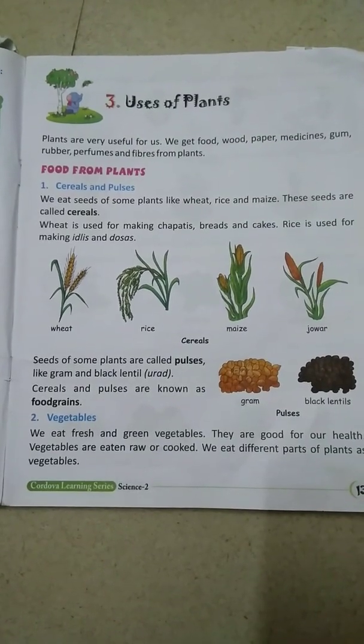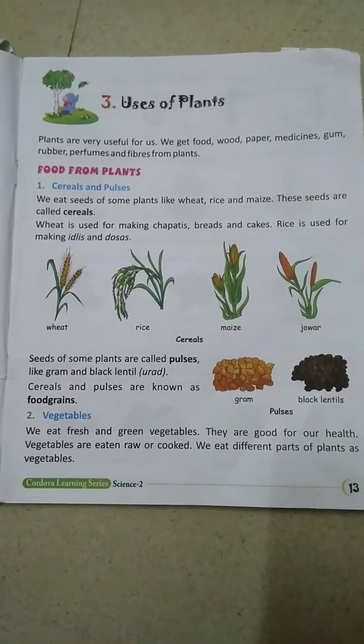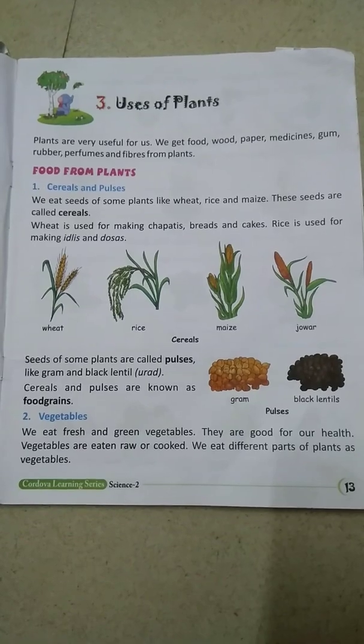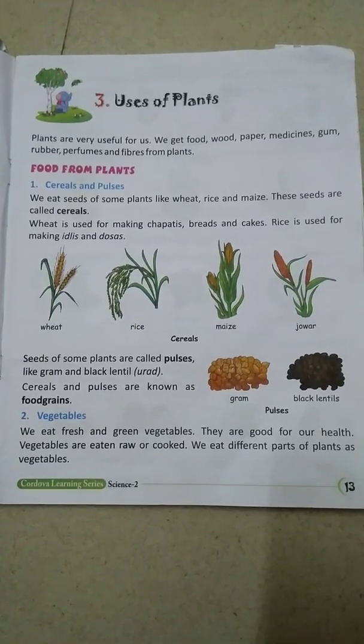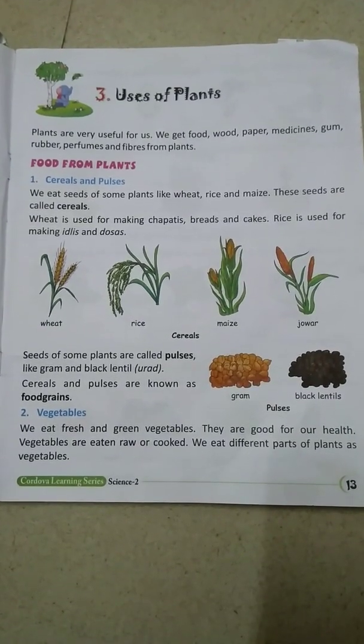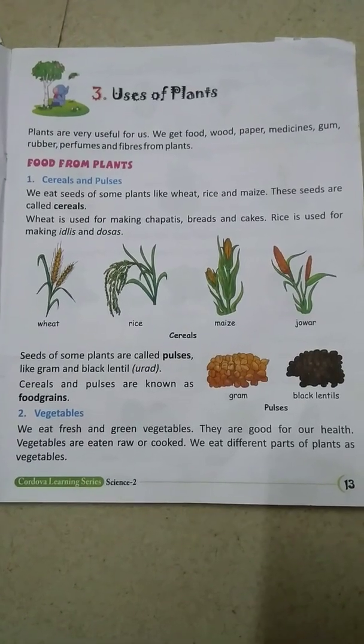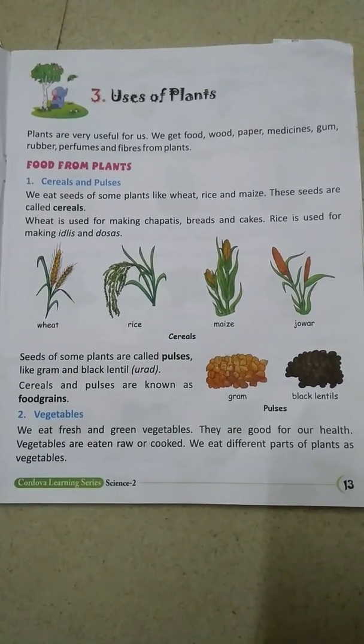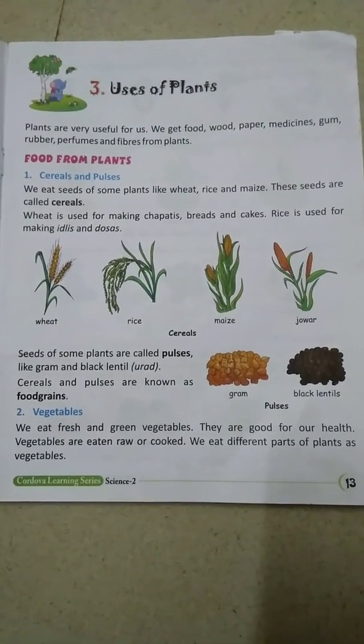Vegetables. We eat fresh and green vegetables. They are good for our health. Whatever vegetables we are eating, they are good for our health. Vegetables are eaten raw or cooked. Some vegetables we eat raw.